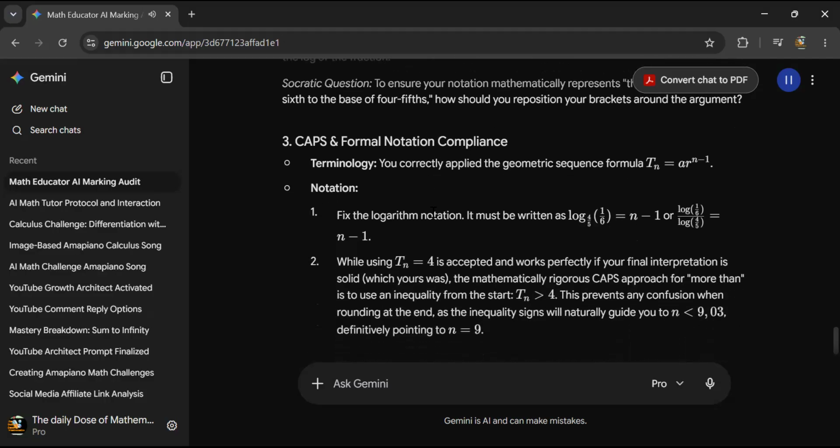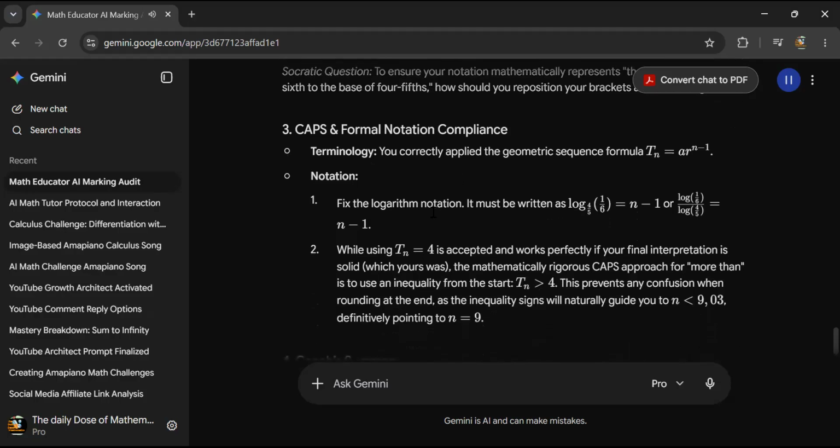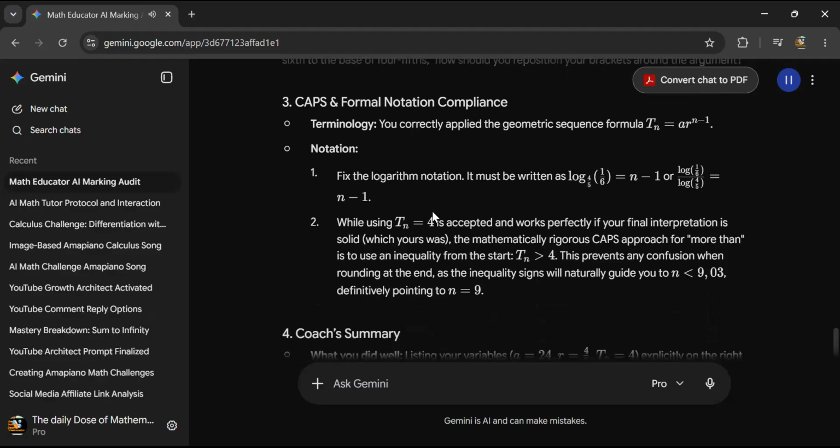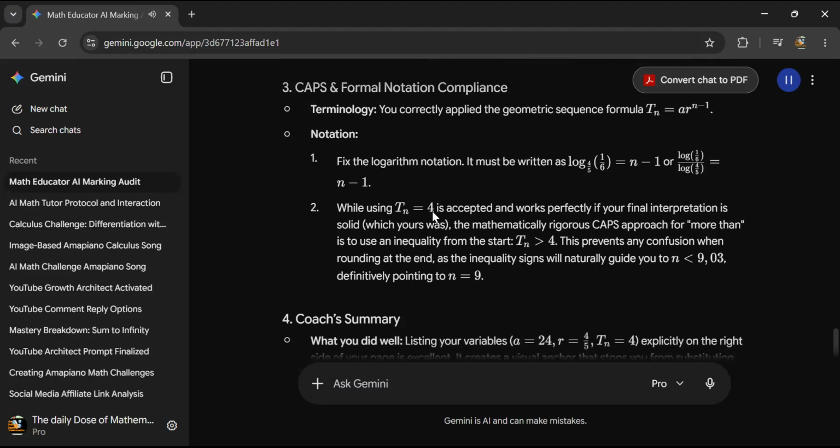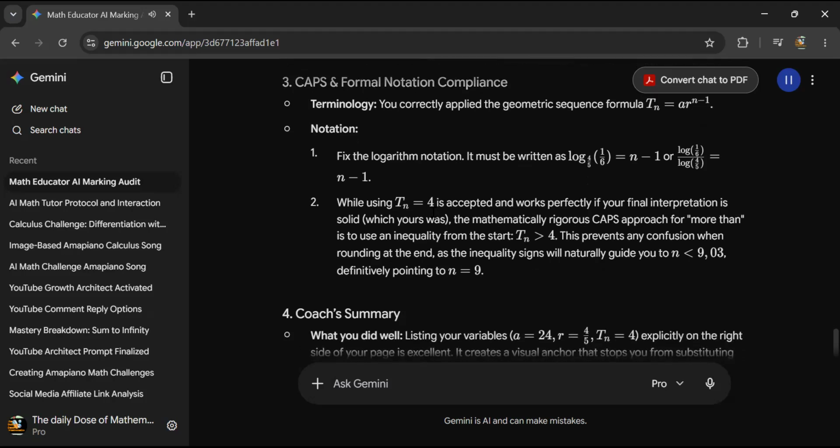3. CAPS and formal notation compliance. Terminology: you correctly applied the geometric sequence formula T_n = ar^(n-1). Notation: fix the logarithm notation. It must be written as log_(4/5) (1/6) = n - 1, or (log 1/6)/(log 4/5) = n - 1.